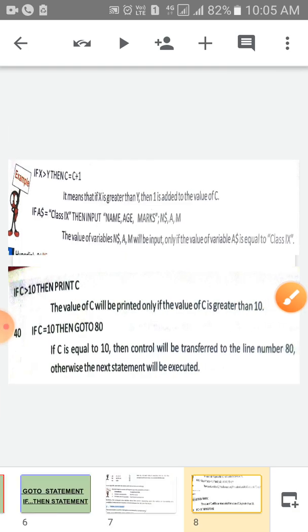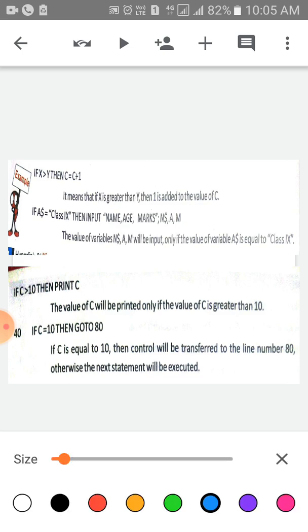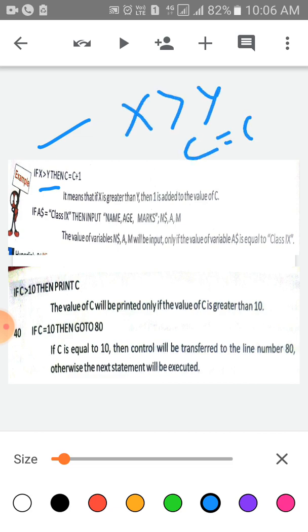Look at the screen, children. Again the example is: if x is greater than y, then c is equal to c plus 1. If a$ is equal to class 9, then input name, age, marks and am.